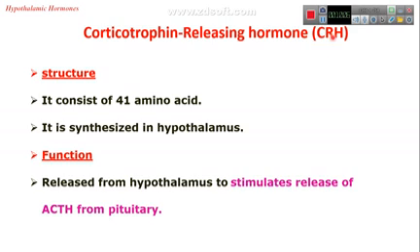For corticotropin releasing hormone, that is also a polypeptide, 41 amino acids. This hormone released from the hypothalamus stimulates release of adrenocorticotropic hormone from the pituitary gland. All the releasing hormones secreted by the hypothalamus affect the anterior pituitary gland to synthesize and secrete its hormones.